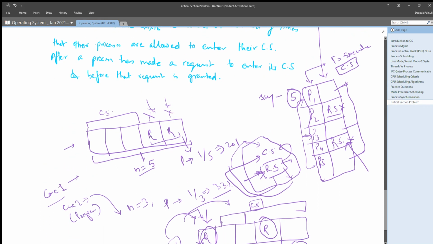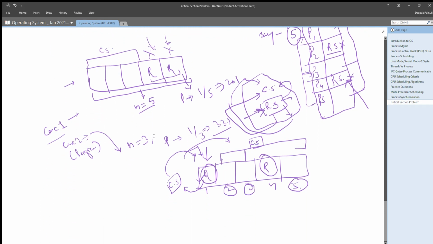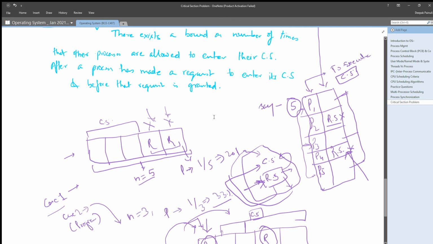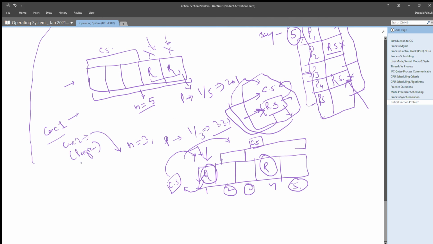Okay, what it is saying is that there should not be an unbounded wait. Bounded wait is saying